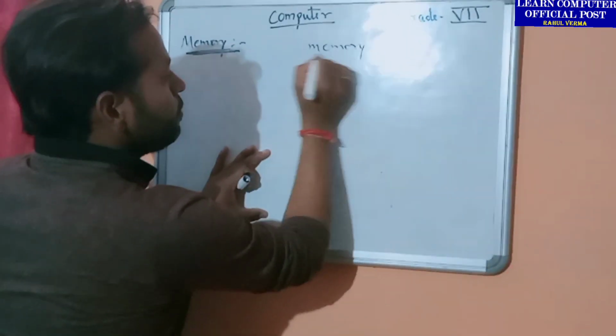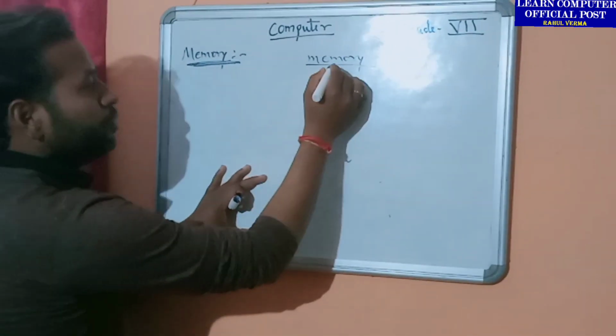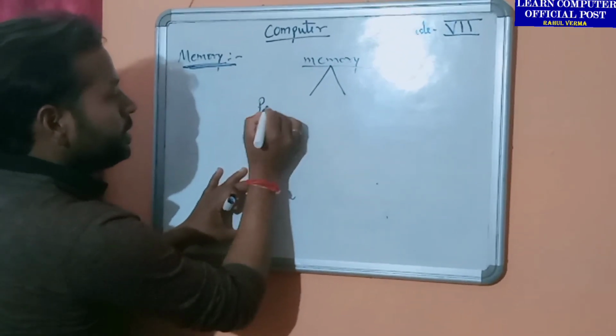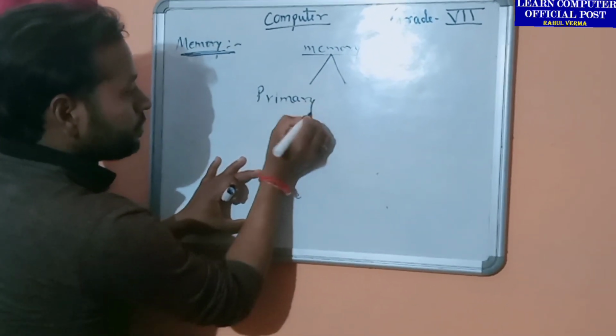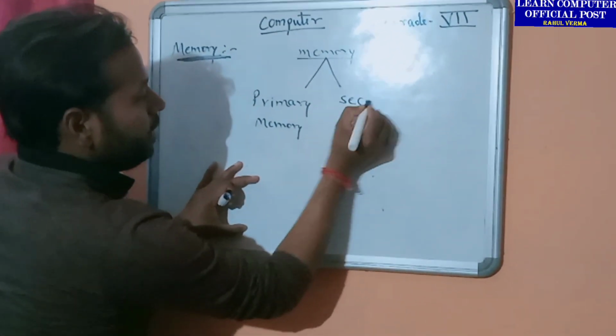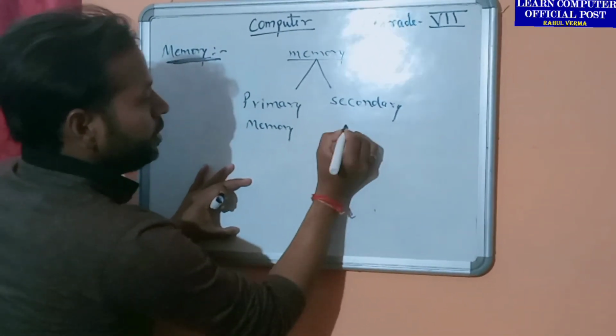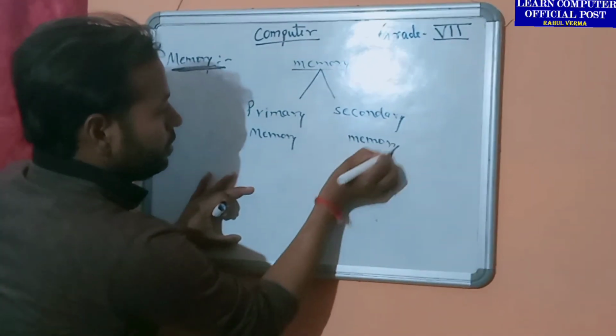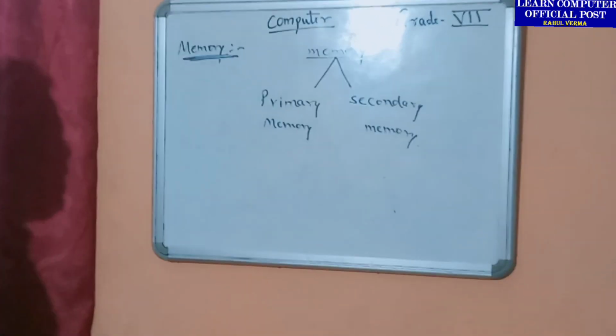Now how many parts of memory are there? There are two types of memory. First one is primary memory, and second one is secondary memory. Now let's see what is primary memory.